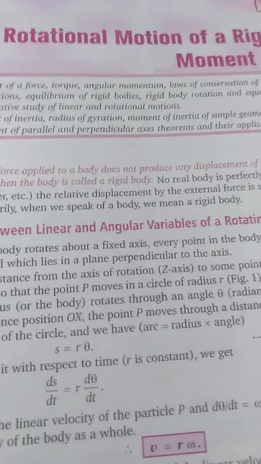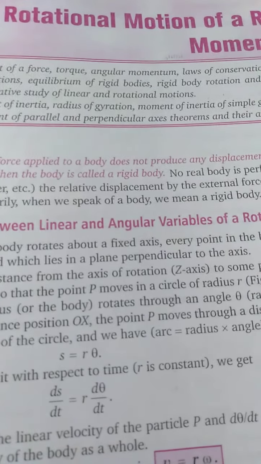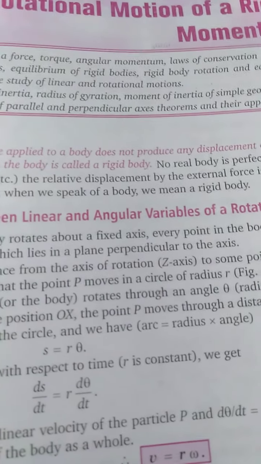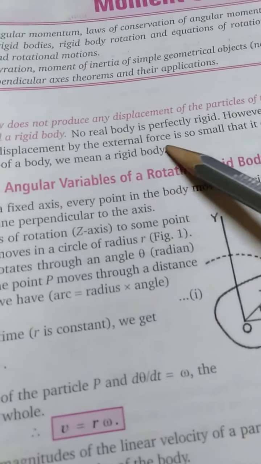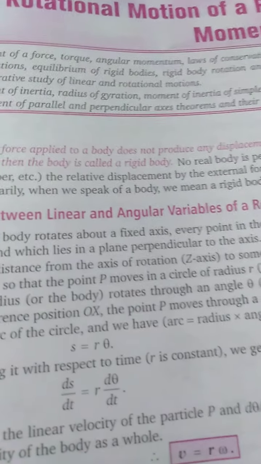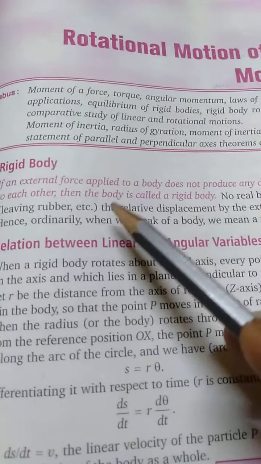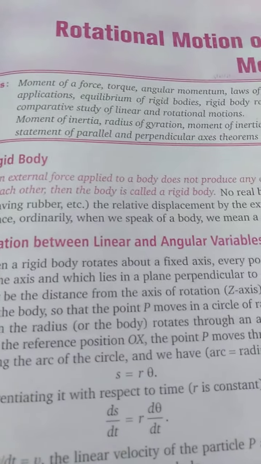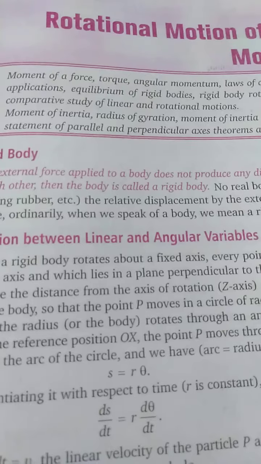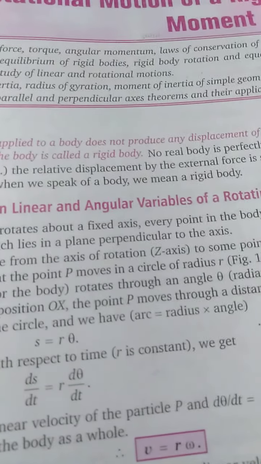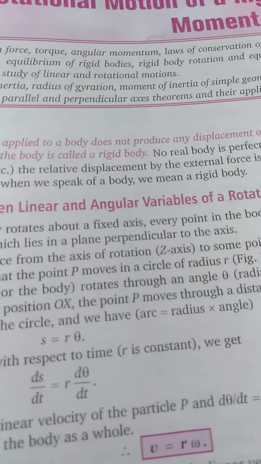Like a stone: if you try to compress it or elongate it, nothing happens. But practically no body is perfectly rigid. However, we consider solids like metals, stone, etc. as rigid. Obviously we can't consider rubber as rigid.